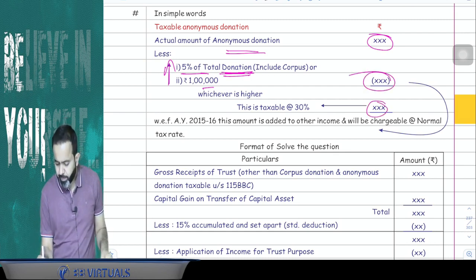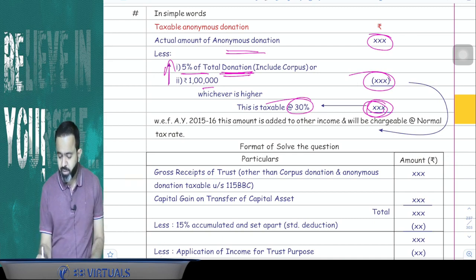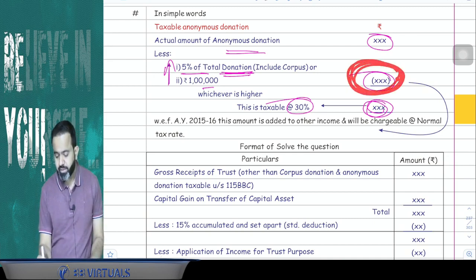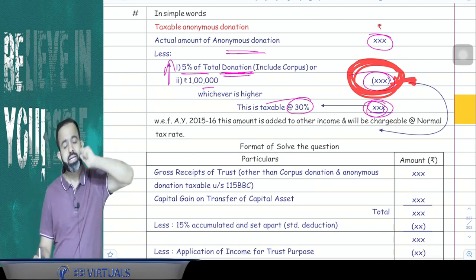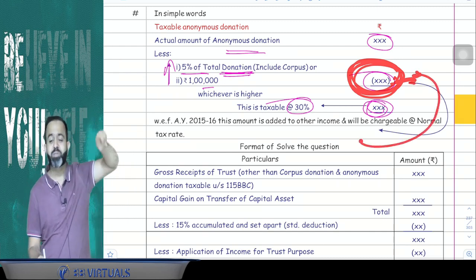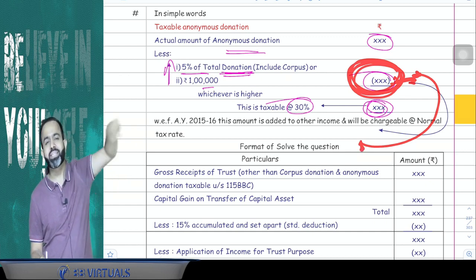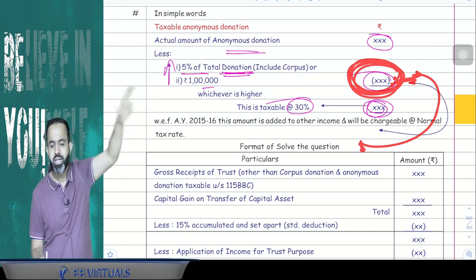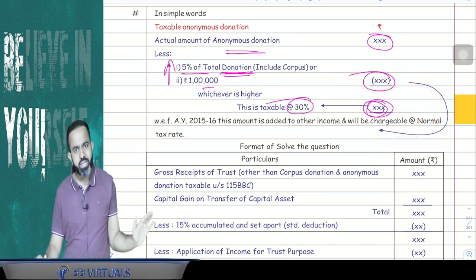And guys, this remaining amount will be taxable at 30%. But the question is, sir, whatever amount you are reducing here, will this amount be exempted? The answer is no. This amount is taxable as per the normal rate, meaning for taking the income for that 15% and all, this amount will be considered for the purpose of section 11 and 12. You got my point or not?